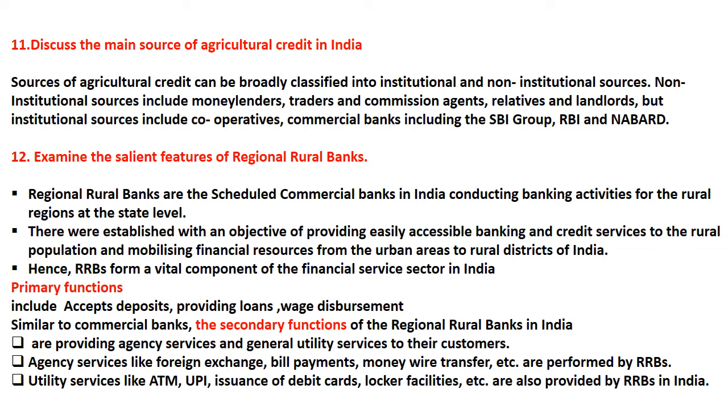So the next question is, discuss the main sources of agriculture credit in India. Sources of agriculture credit in India can be broadly classified into two sources, that is institutional and non-institutional. Non-institutional sources include money lenders, traders, commission agents, relatives, landlords, etc. But the institutional sources vary from cooperatives, commercial banks, that can include all the commercial banks, private and public sector, RBI and NABARD, right? Then explain the salient features of regional rural banks.